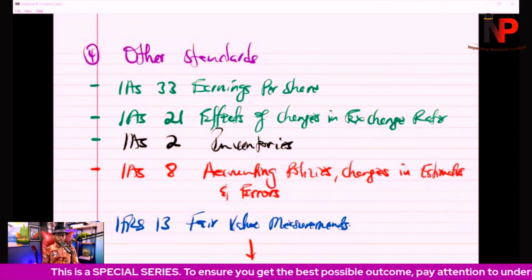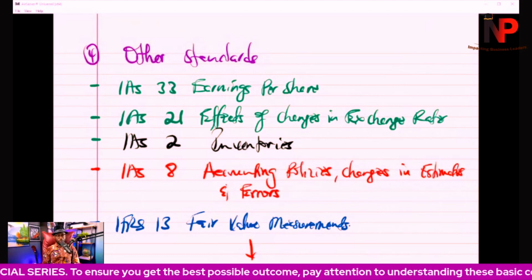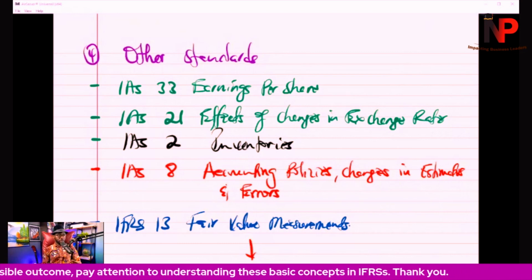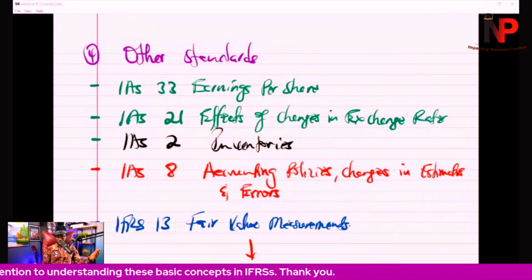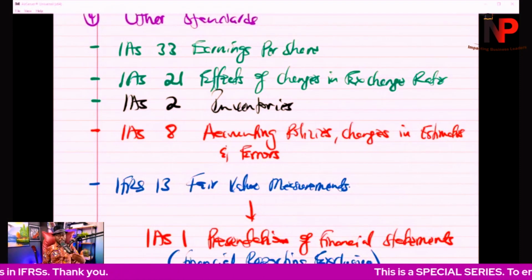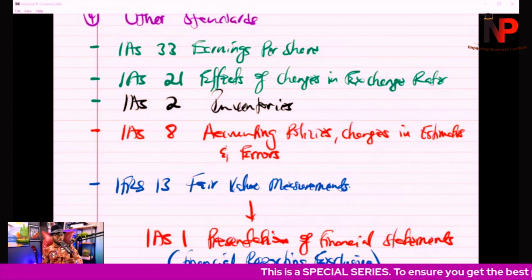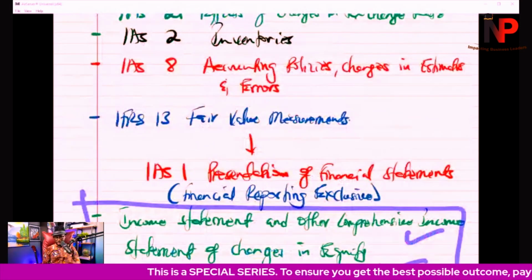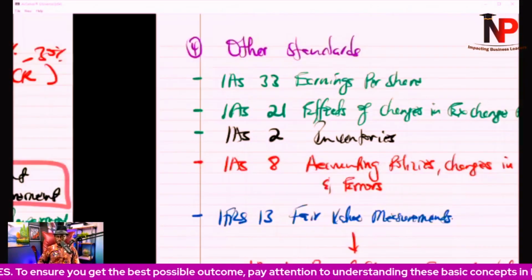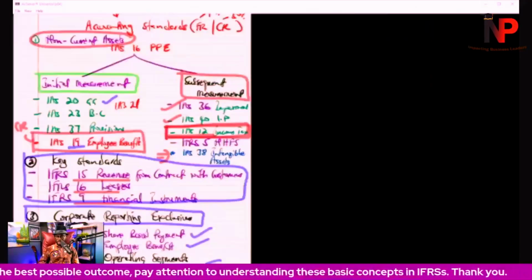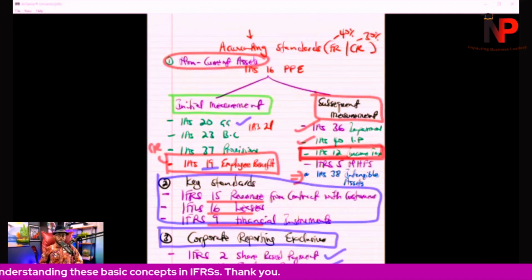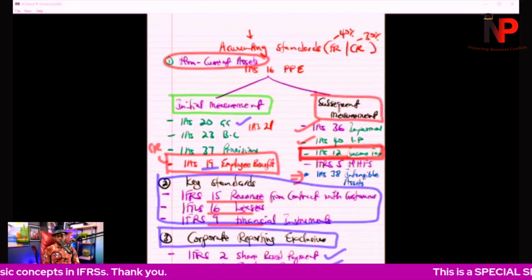So there are other standards that we need to be mindful of, and these include IAS 33, earnings per share, IAS 21, effects of changes in exchange rate, and I referred to this a moment ago, IAS 2, inventories, IAS 8, accounting policies, changes in accounting estimates and errors, IFRS 13, fair value measurement. So these are the standards that we are going to really be excited about when it comes to the exams. And whether I like it or not, 5, 6, or 7 of these standards will be in the exam hall for you in relation to this.